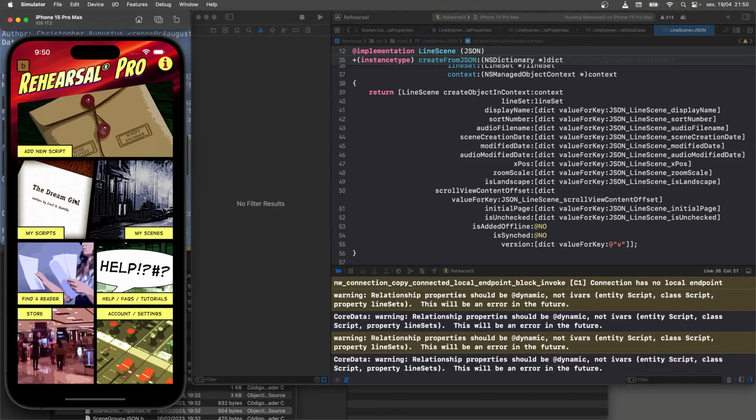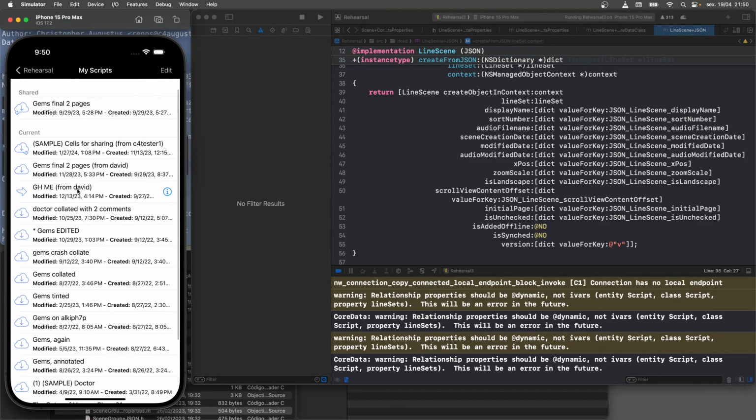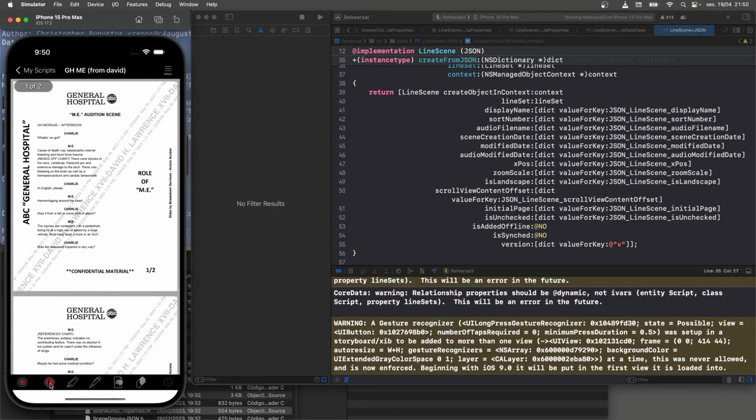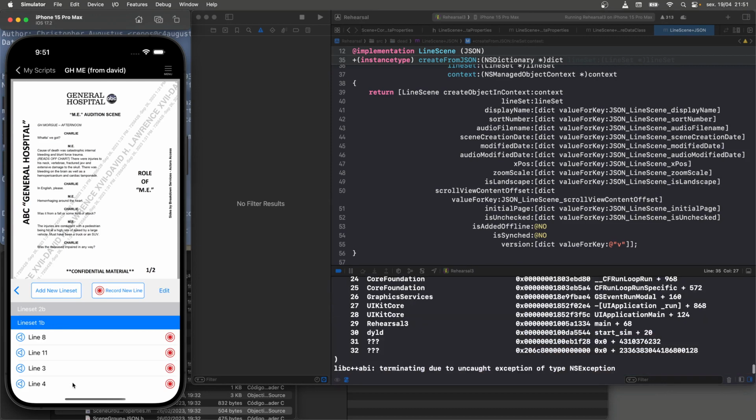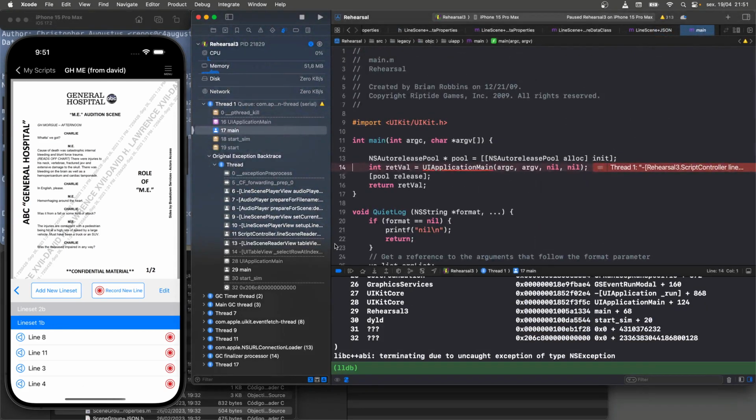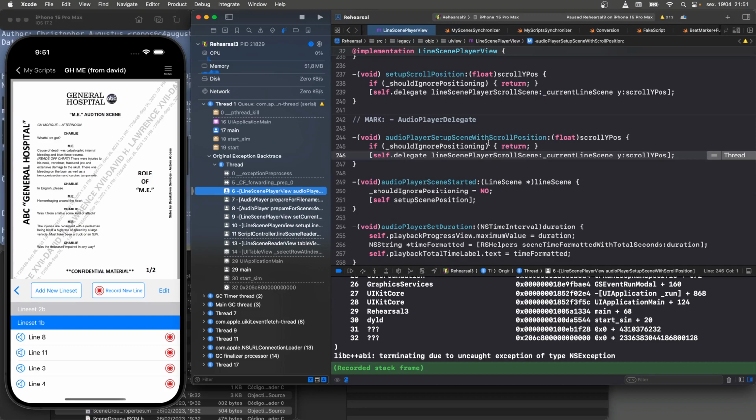All right, so before today's task, since the last video, we were able to go into here. We go into the script. We go into the line set. We pick a line set out. Let's say line 4. We play it, and it crashes. And why did it crash? If we look at the stack, where we're coming from, we get as far as trying to play. It goes out and it says line scene.